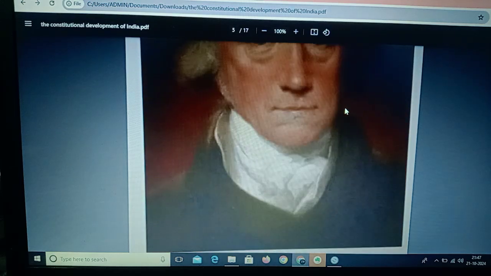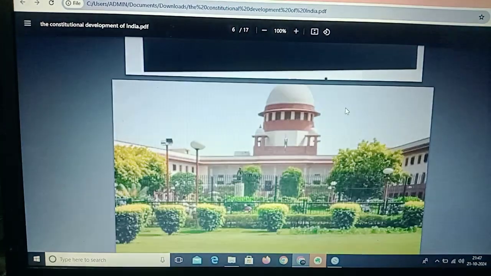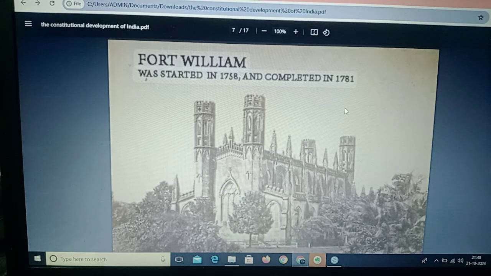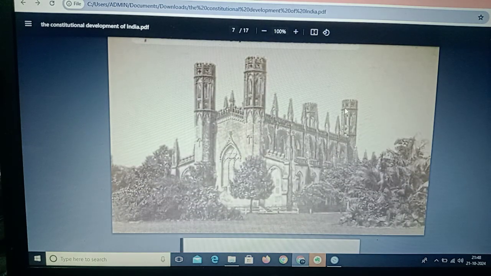Here we can see the Supreme Court, which had a chief justice and three other judges, was established at Fort William in Calcutta in the year 1774 by this act, the Regulating Act of 1773. Here we can see this is Fort William. The Supreme Court was established at Fort William in Calcutta in the year 1774 by this act.